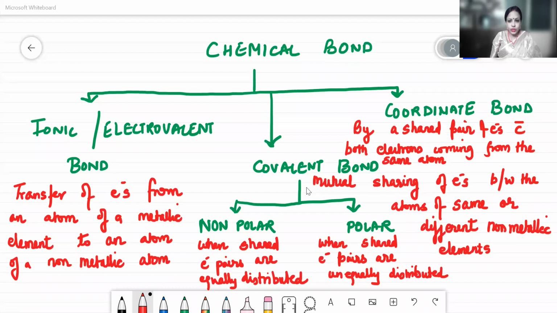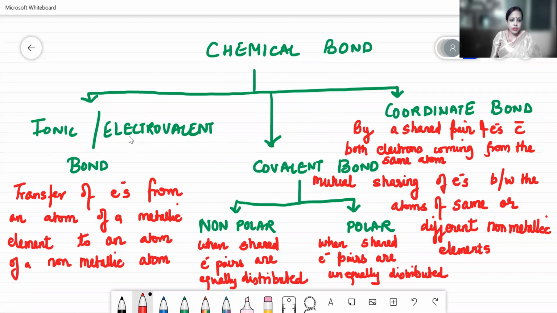So here it goes. I have already prepared a flow chart for you all to understand things in a better manner. Now, chemical bonding is actually a force of attraction which binds the atoms together. When we say atoms, they can be of a metallic element or a non-metallic element, both ways.